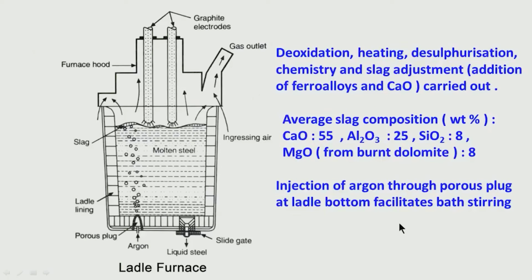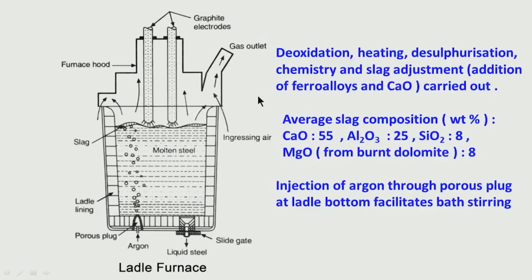You just see whatever facilities are there. You see there are electrodes, graphite electrodes which can be inserted in the ladle. So, that means the possibility of heating up is there. You can do lot of additions in the ladle.